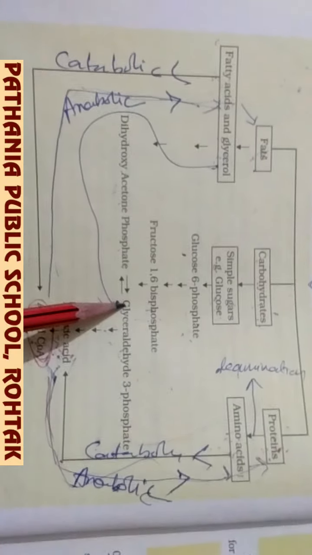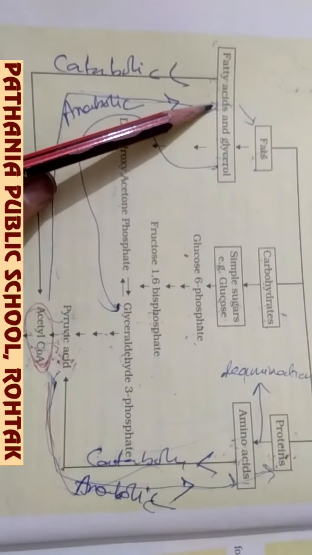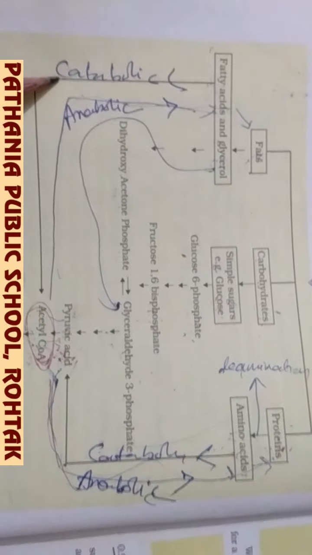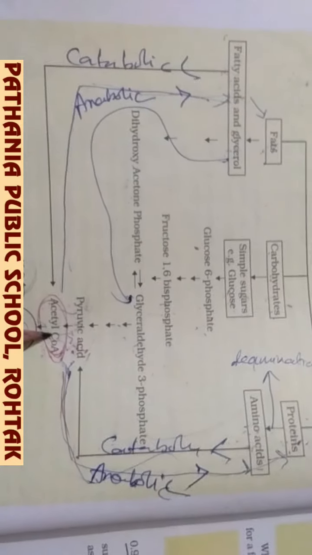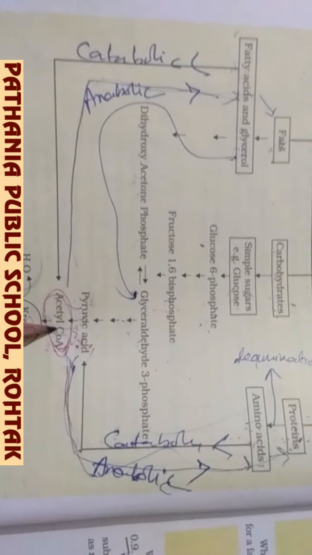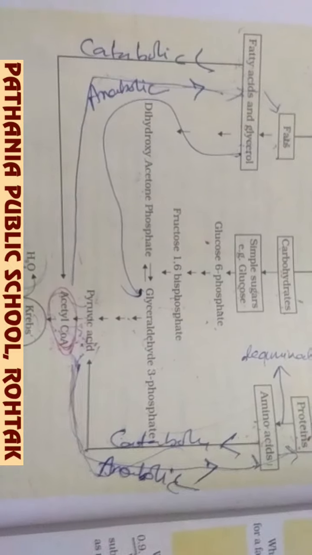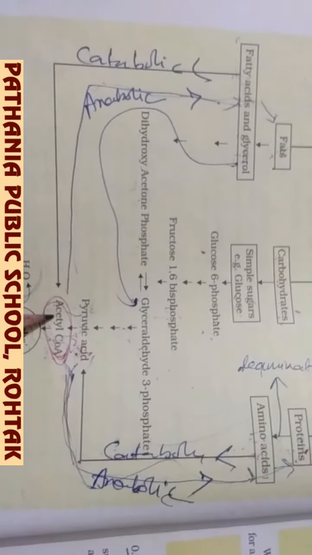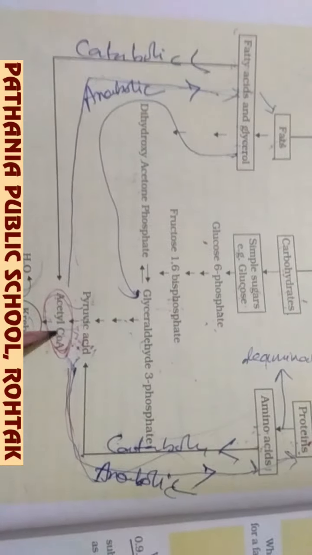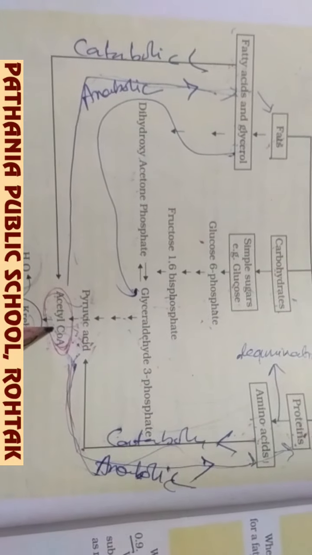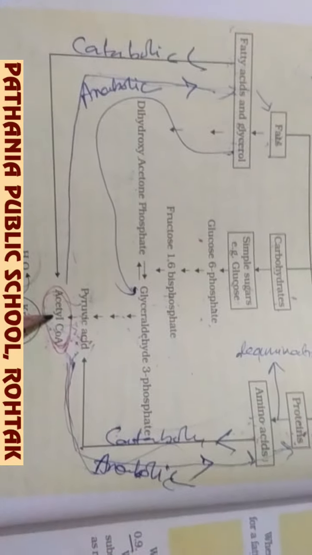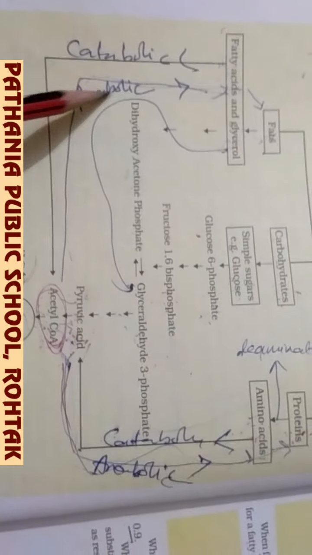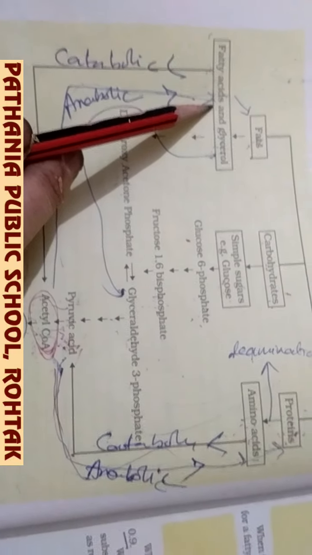This glycolysis will not take place, because in the process of digestion the fat will convert into fatty acid and glycerol, and this fatty acid can directly be converted into acetyl coenzyme A, and this acetyl coenzyme A will enter into the Krebs cycle. Similarly, this acetyl coenzyme A, which is formed by the glycolysis and oxidative decarboxylation, can be withdrawn from this pathway and reutilized for the formation of fatty acid.